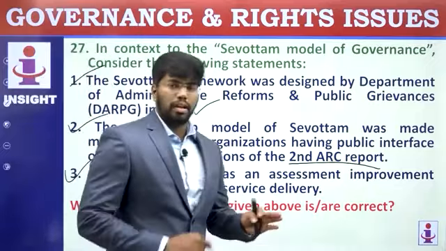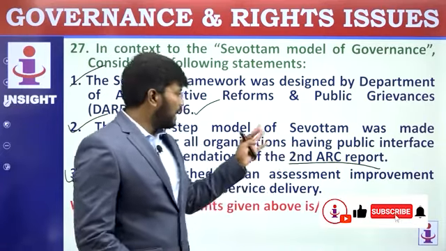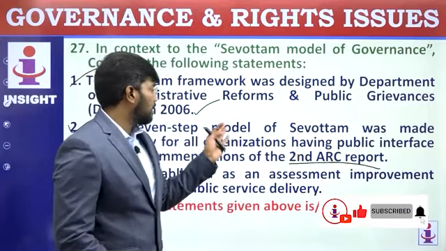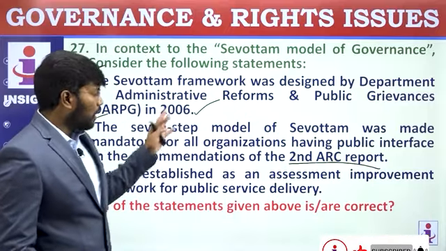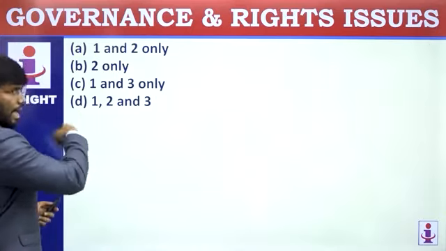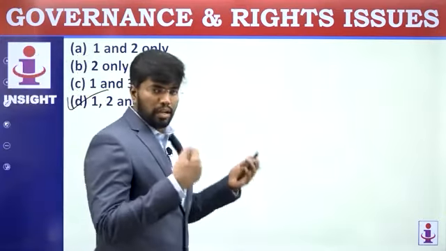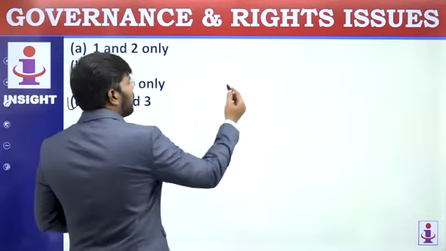This you can use for writing mains answers. Actually, this is a mains answer. You can use these points. 2nd ARC report was giving about the 7-step model. Just try to know what is the 7-step model. So 1, 2 and 3 are all correct. But if you know what the 7-step model is, it will be easy for your mains.